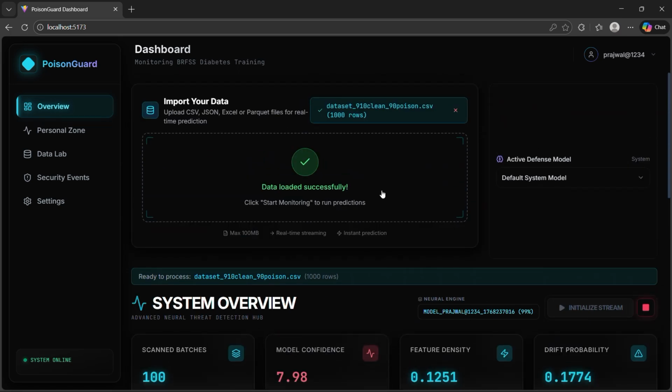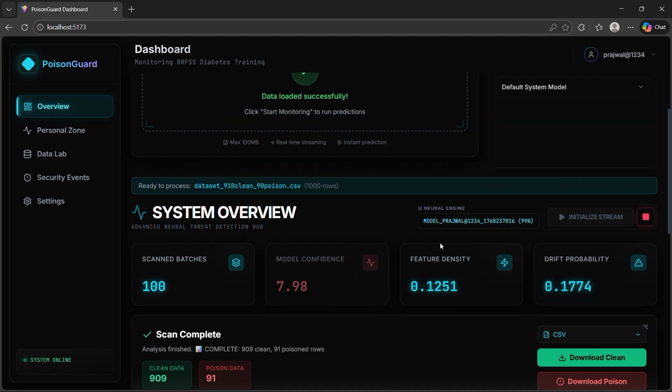If you see properly here, our dataset contains 910 clean, 90 poison. So it has missed one, which is completely natural for AI models, because a model should not be 100% clean. If it is 100% clean, that is something called overfitting, where your model is not handling the unseen things. This is a complete ML concept, so you can go through it.